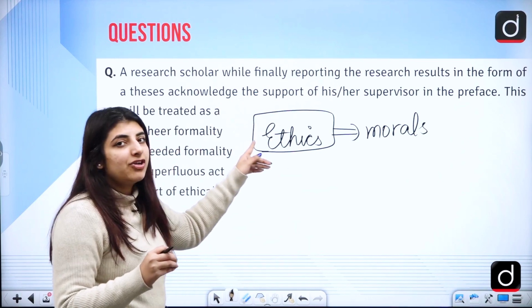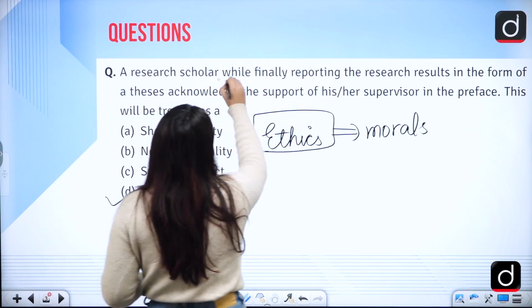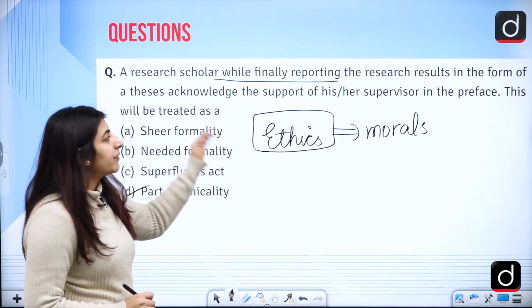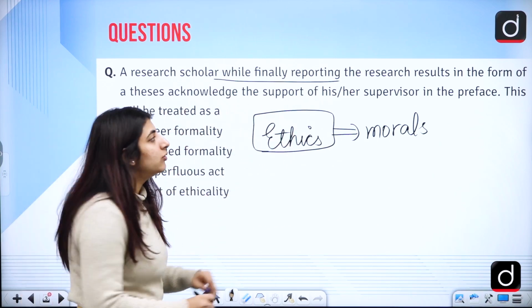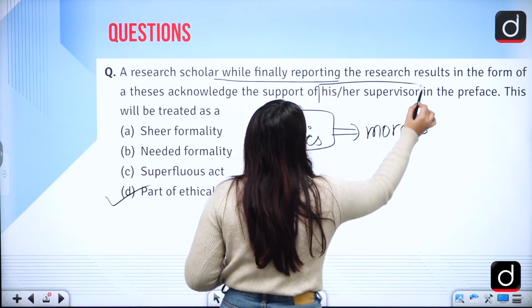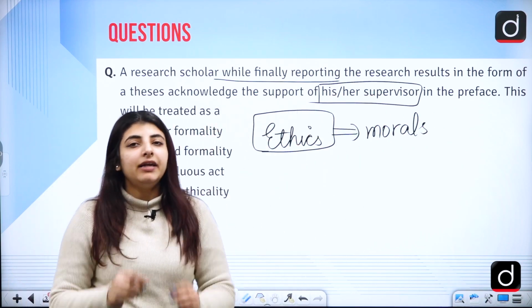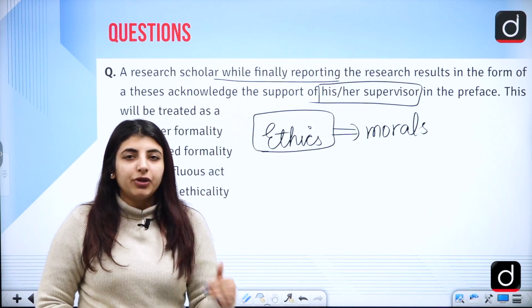And here in the question they have asked that while finally reporting the research results in the form of a thesis, the scholar acknowledges the support of his or her supervisor. So obviously when you do a PhD, when you do research, you need a supervisor, and under their supervision you conduct your research.